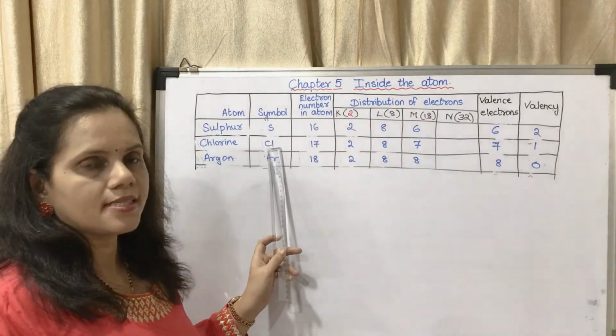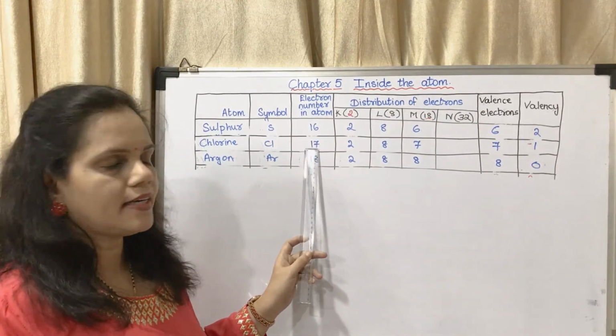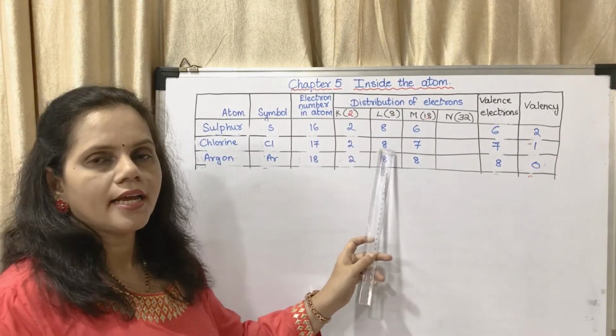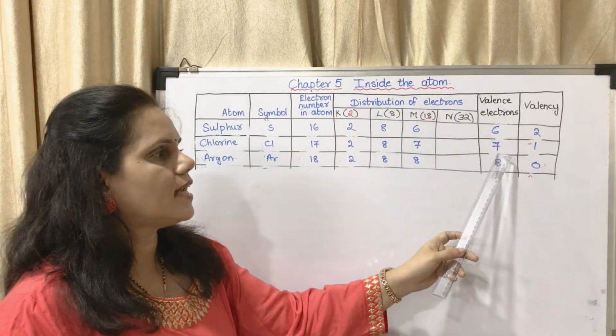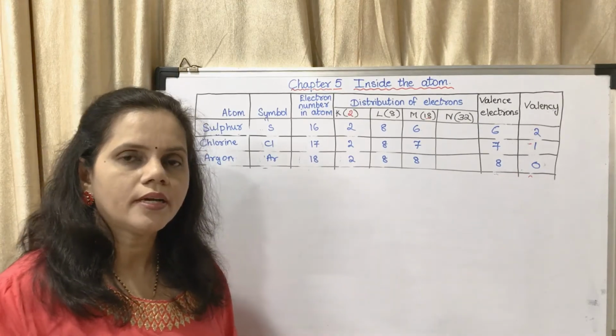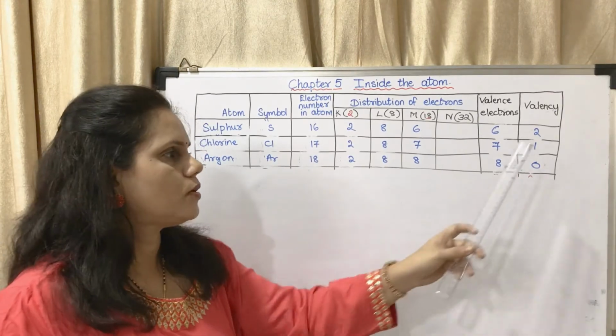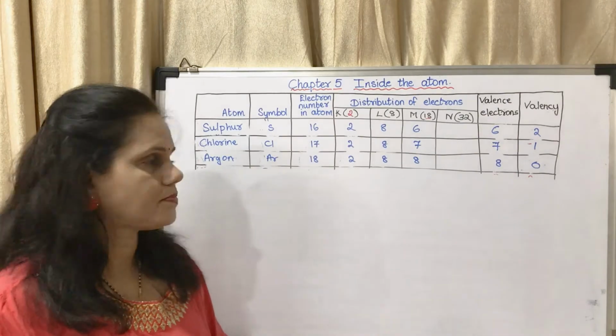Chlorine, symbol is Cl, electron number is 17. So 2 in the first shell, 8 in the second shell, 7 in the last shell. So valence electron is 7. What will it do? It will take 1 electron. So its valency is 1.